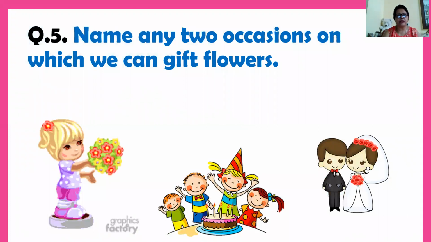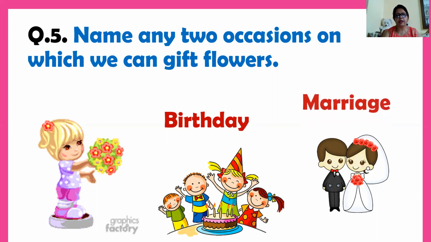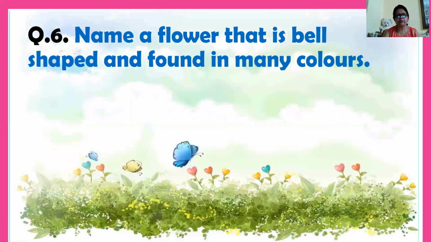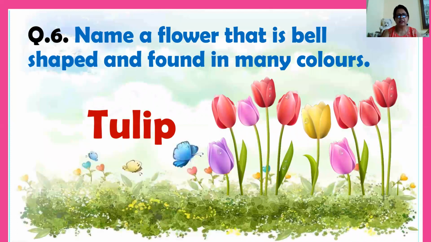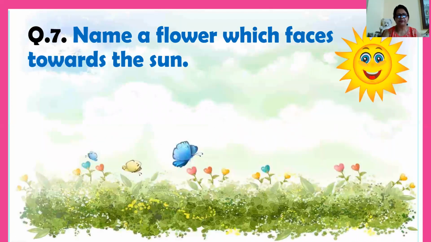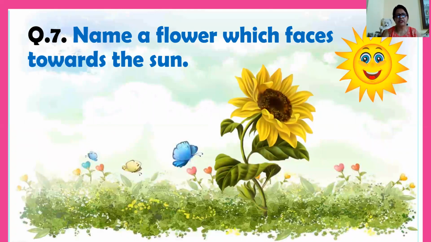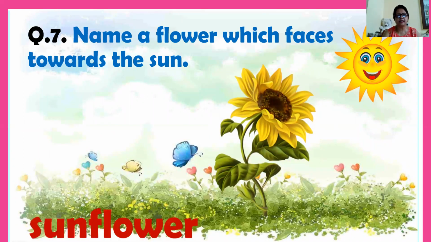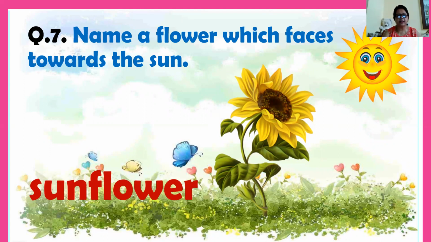Now, question number five, name any two occasions on which we can gift flowers. So the answers are birthday and marriage. Question number six, name a flower that is bell-shaped and found in many colors. So the answer is tulip. Number seven, name a flower which faces towards the sun. Answer is sunflower.